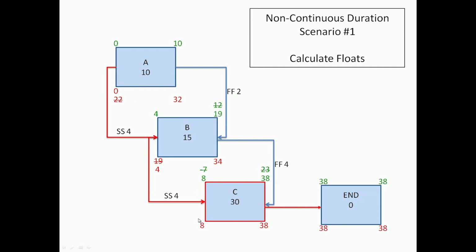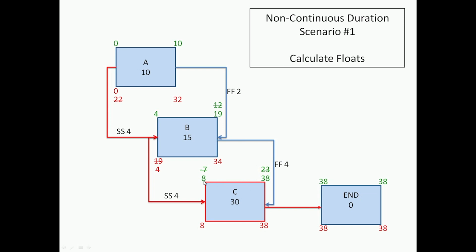Similarly here we would go 8 minus 4 minus 4, again no float on this relationship. If we take the start float of B, again no start float, but the finish float is 34 minus 19, and the activity float of B is 34 minus 4 minus 15. So that is how we would calculate the floats again.